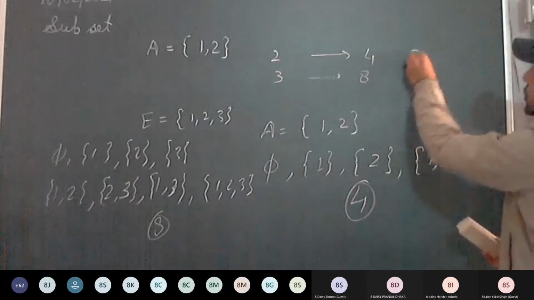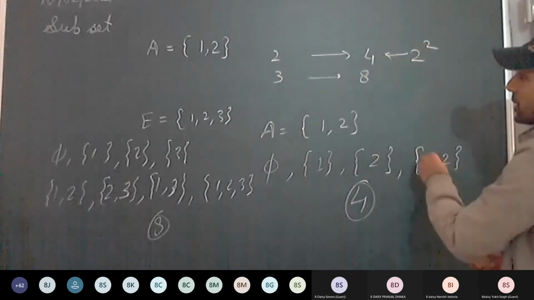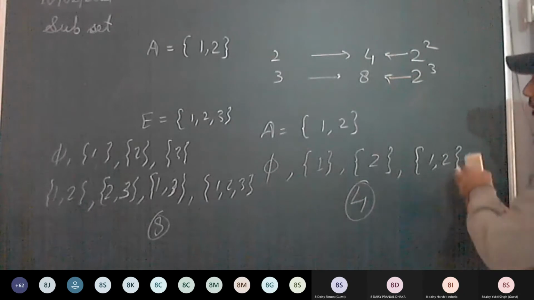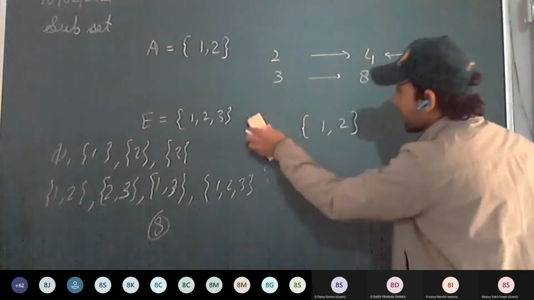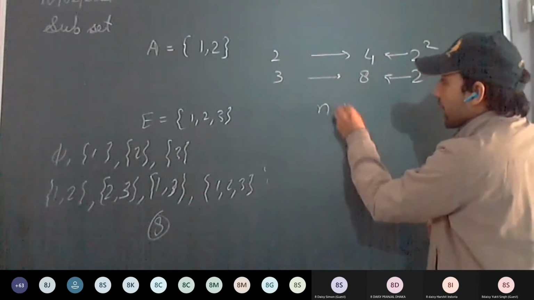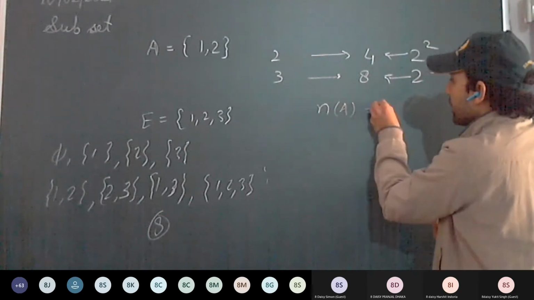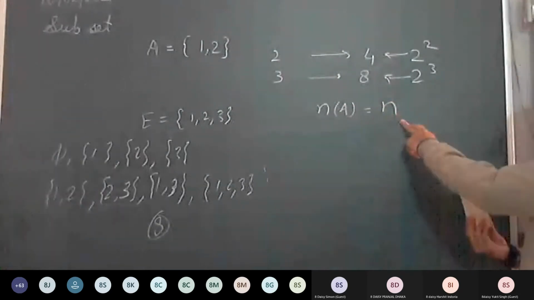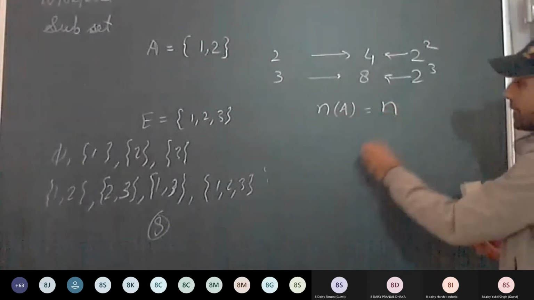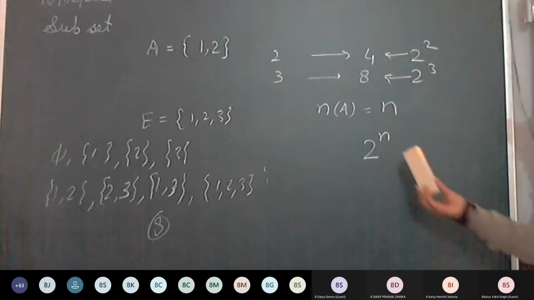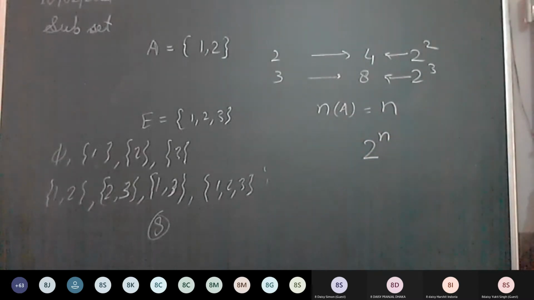It means 2 raised to power 2, and 2 raised to power 3, is the number of subsets. So if a set contains n elements, that is, the cardinality of the set is n, then the number of subsets will be 2 raised to power n. Understood?